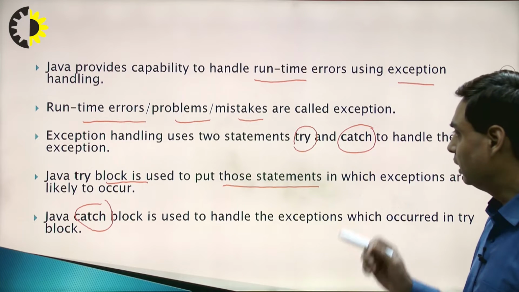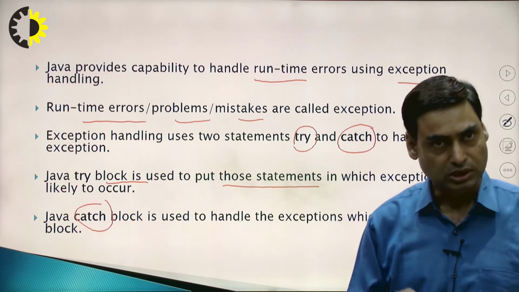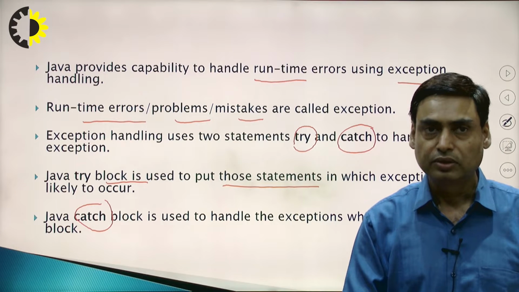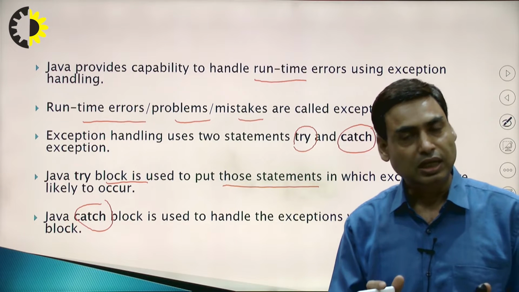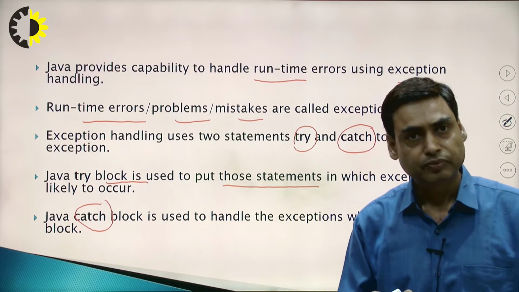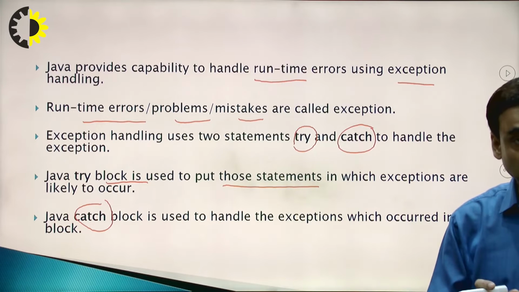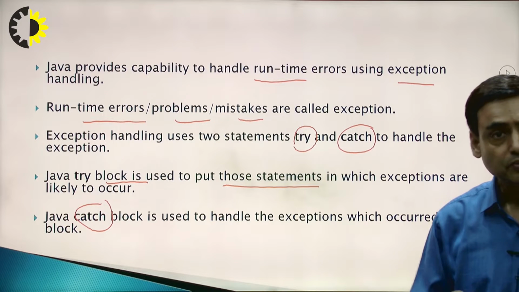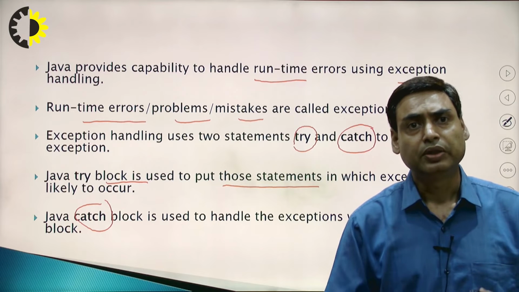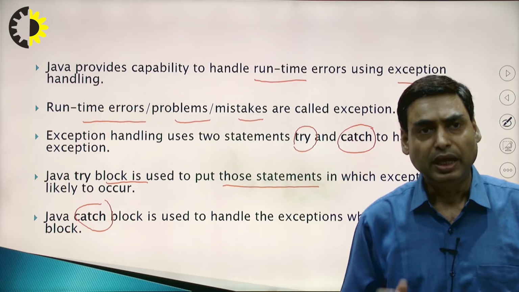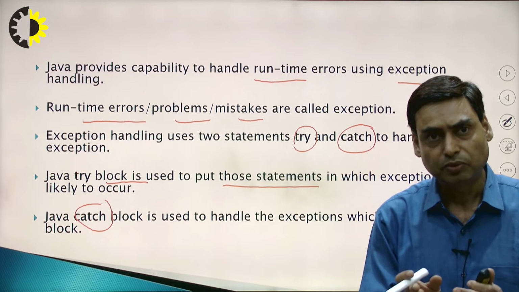So to handle exceptions, there are two statements. One is try, the second is catch. In the try, we have the set of instructions in which an error or exception may occur. And catch is the block that will catch the exception and handle it so that your program will continue.